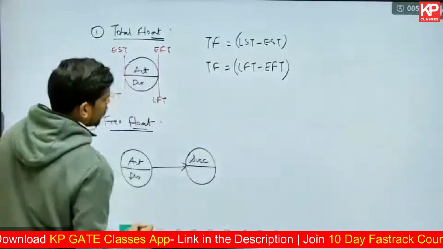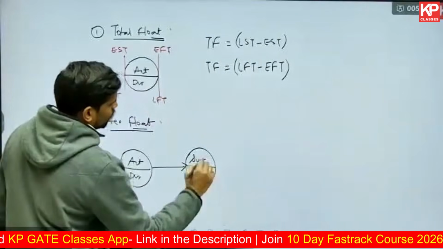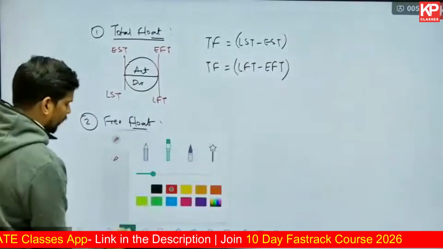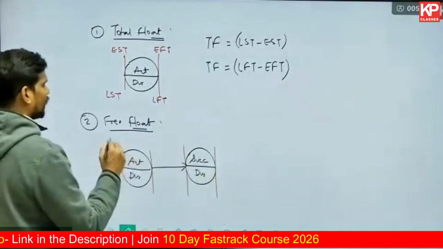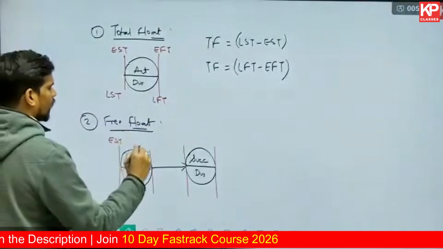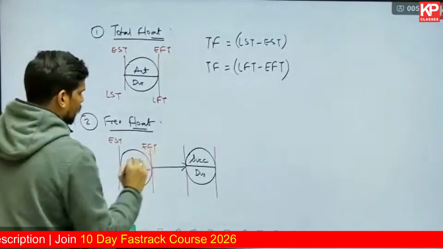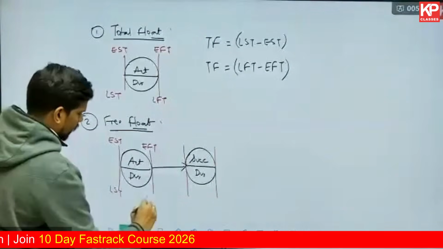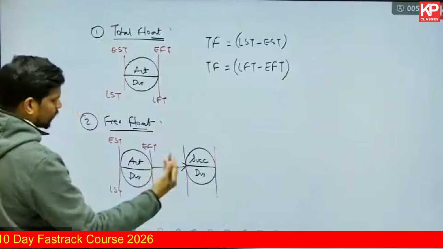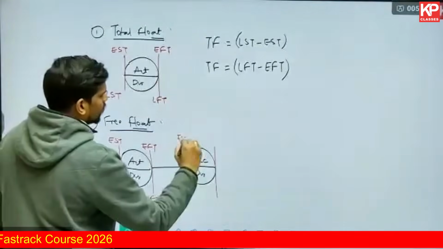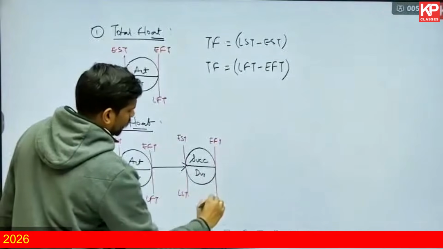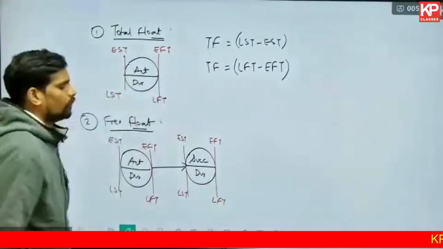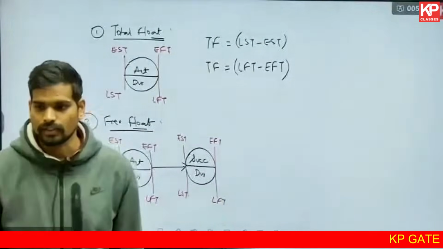If you're having a successor, that successor also has some duration and you'll have four values. Even the successor will have four values: early start time, early finish time, late start time, and late finish time. These four values you will have in the successors also.